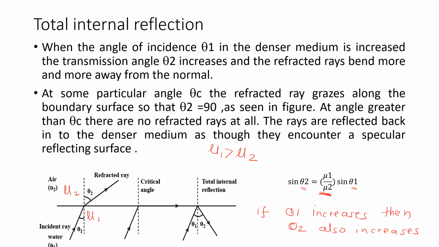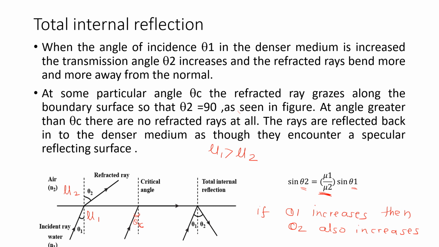So see here. This angle is the critical angle. It is called theta c. This angle of incidence for which the angle of refraction is 90 degrees, the light grazes along the boundary.